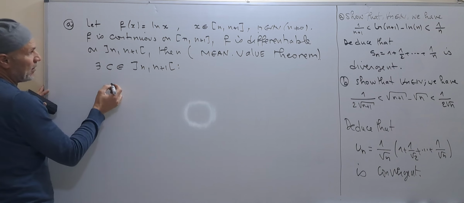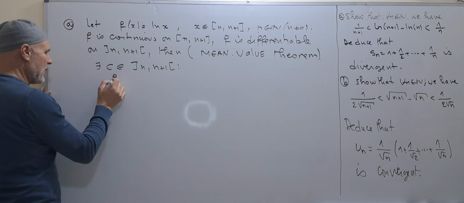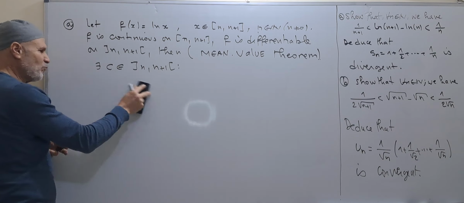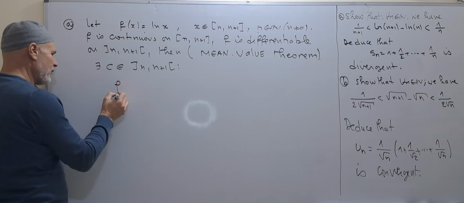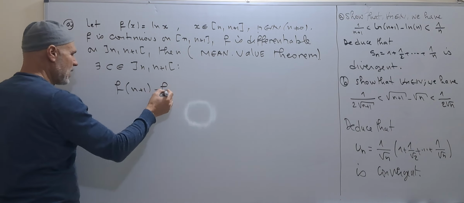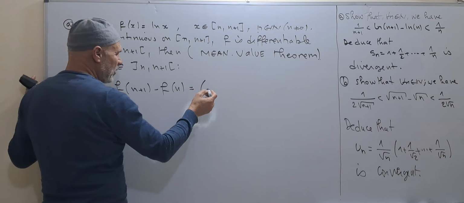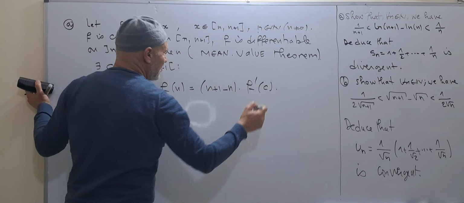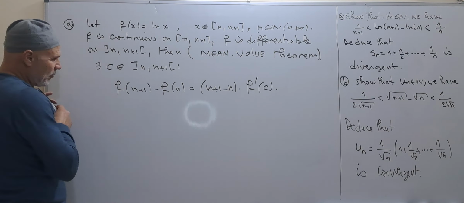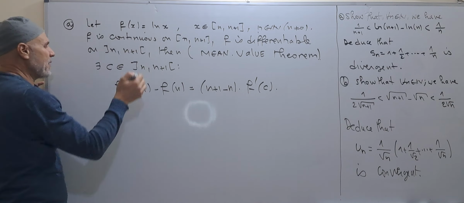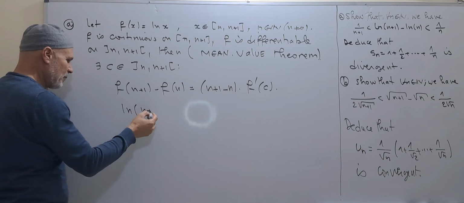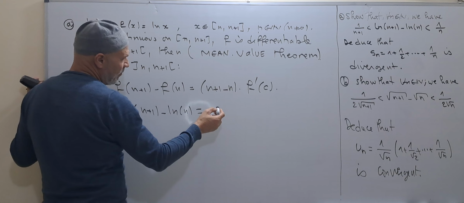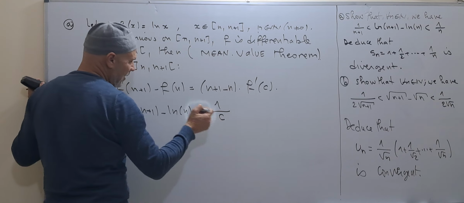such that f of n plus 1 minus f of n is equal to n plus 1 minus n times f prime of c. If we translate this into this precise function, we get ln of n plus 1 minus ln of n equal to 1 times f prime, which means 1 over c.